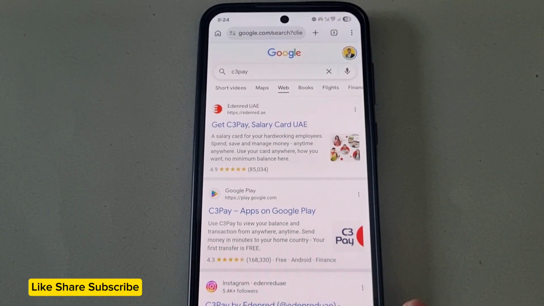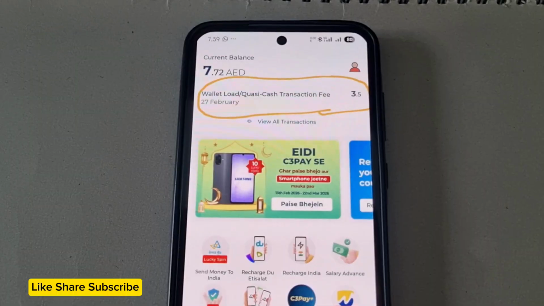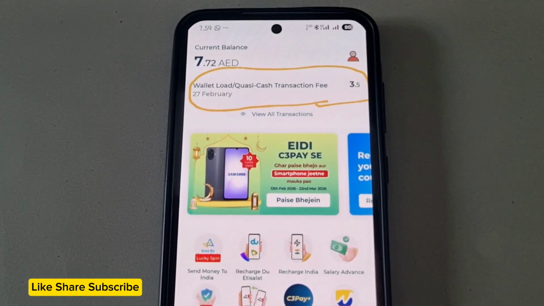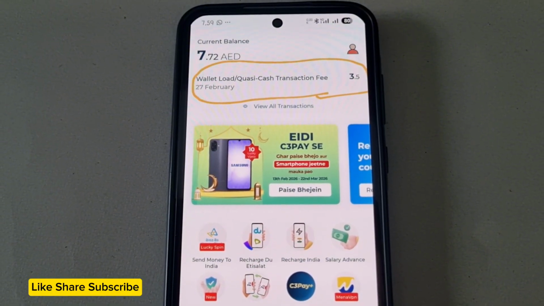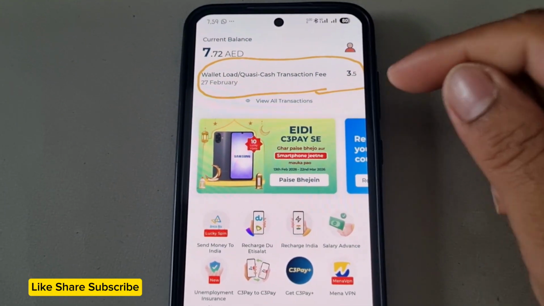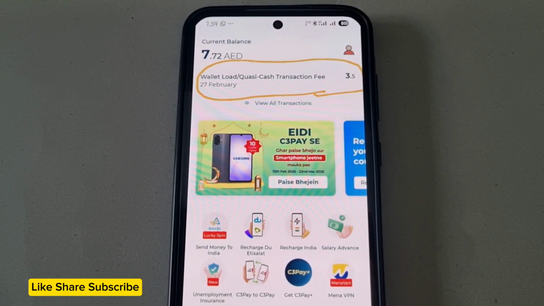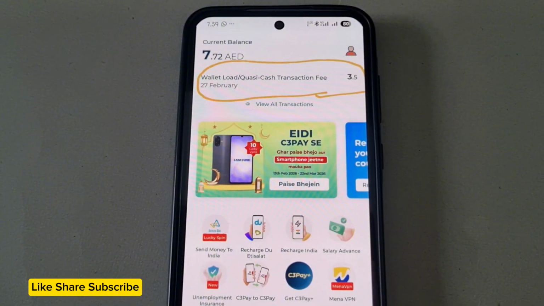So what happened? Recently, one of my friends shared a screenshot with me. This is a screenshot of C3Pay. As you can see, it says wallet load Quasi-Cash transaction fee 3.5, 27th of February. So he has been charged 3.5 AED, which has been deducted from his C3Pay, and he is not aware why this is happening. Why is this balance deducted?